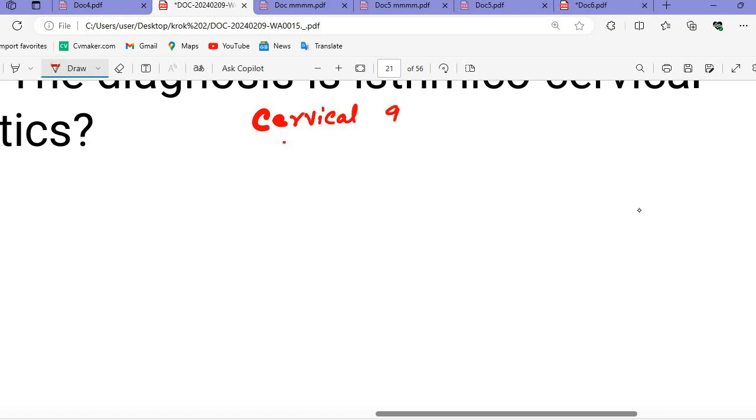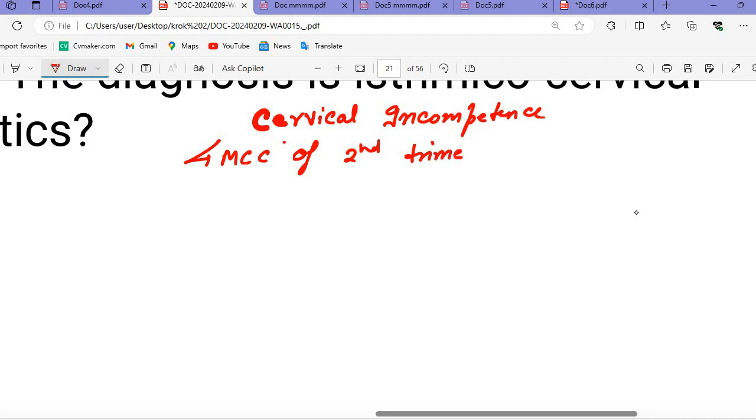Cervical incompetence. Remember, this is the most common cause of second trimester, or mid-trimester, recurrent pregnancy loss.